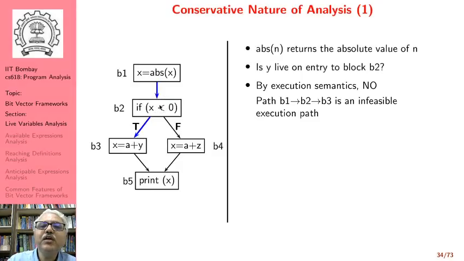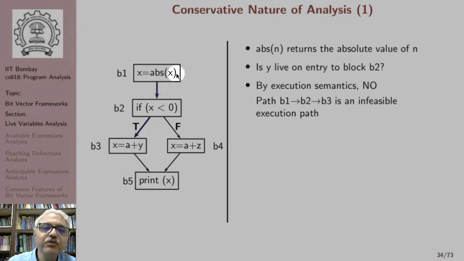However, observe that by the execution semantics, this is an infeasible execution path, because we are computing the value of x using the absolute function. The value of x will never be less than 0. It will always be greater than 0. So this condition will never be true. This path will never be executed. Only this path will be executed.